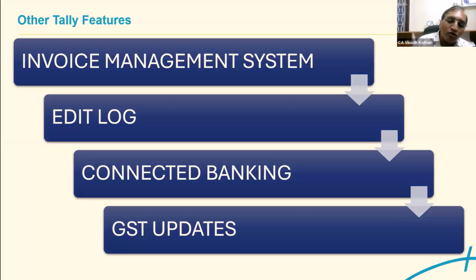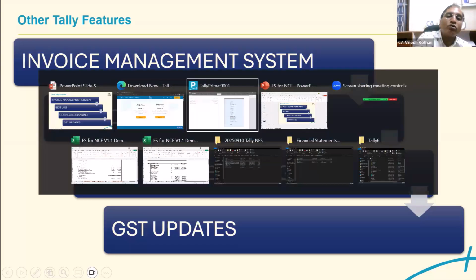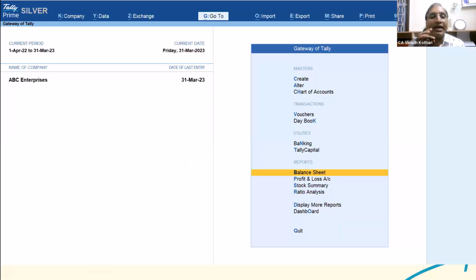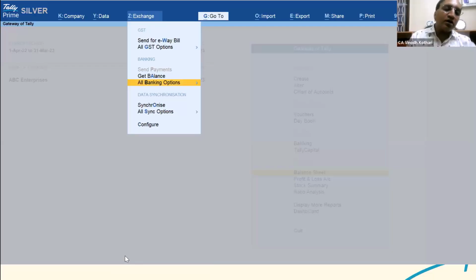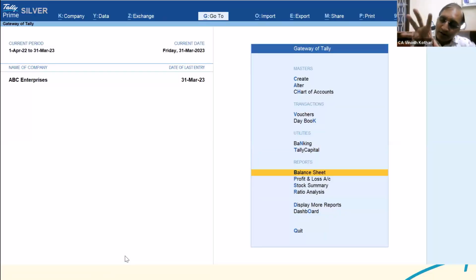Connected banking again is a new feature, but at present in Tally, you can connect to 2 banks. One is Kotak Mahindra Bank and the other is Axis Bank. You have these options. So give a login access and then data from your bank statement will be imported in Tally and automatically it will do the reconciliation, or you can do the reconciliation manually. It will suggest potential matches and then even the entry passing.